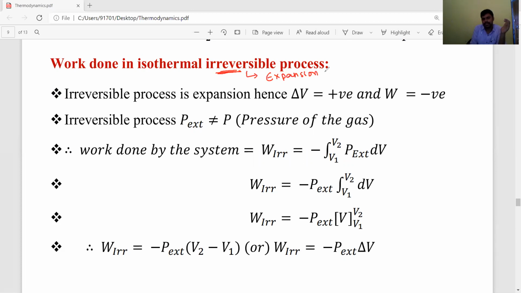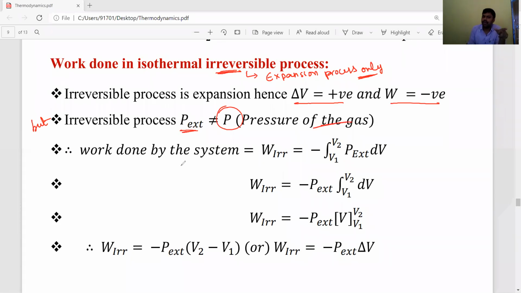In expansion, delta V is positive and work is negative, but in an irreversible process the external pressure is not equal to the pressure of the gas.